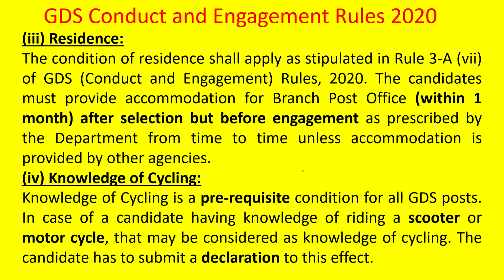Next, residence. The condition of residence shall apply as stipulated in Rule 3A7. This is important. Rule 3A7 is the residence condition, a very, very important condition. Under the Conduct and Engagement Rules 2020, the candidate must provide the accommodation for the BO post office within 1 month after selection, but before engagement, as we have seen, unless accommodation is provided by other agencies like Panchayat and local entities.